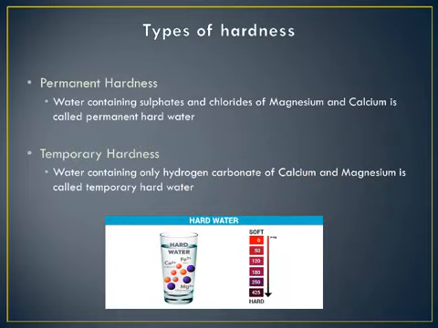Now understanding the types of hardness. There are two types of hardness, permanent hardness and temporary hardness. Water containing sulfates and fluorides of magnesium and calcium is called permanent hard water, whereas water containing only hydrogen carbonate of calcium and magnesium is called temporary hard water. The calcium ions and magnesium ions can be removed from the water by the formation of insoluble calcium carbonate and magnesium carbonate, which on filtration are removed as residue and hence the water becomes soft.